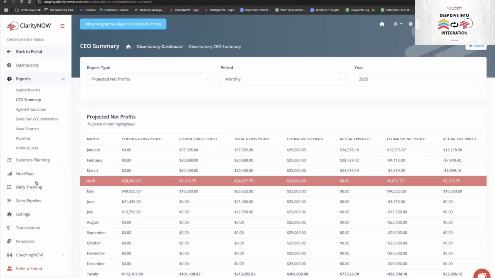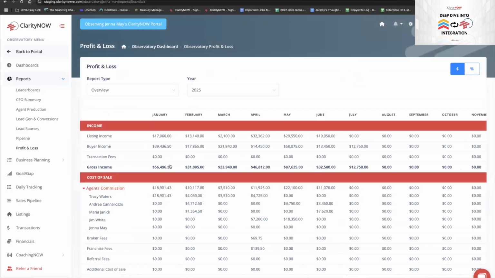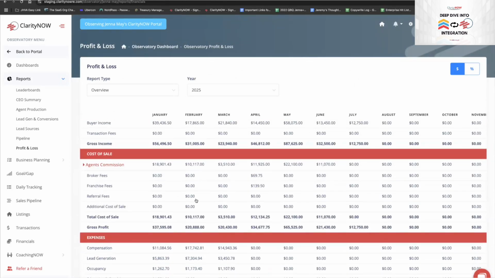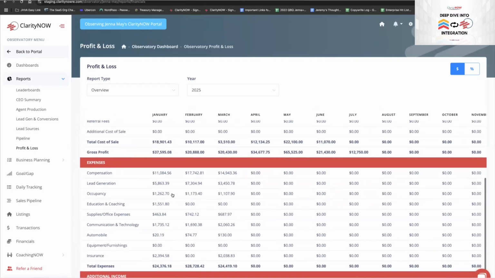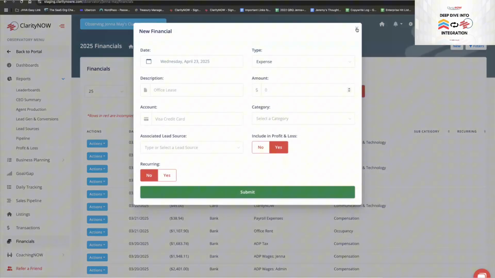In addition to that, the last thing that I really look at all the time is the P&L. I think the P&L is a really, really important tool. And all this data is pulling over from the transactions, all the listing income, your cost of sales. If I wanted to do my expenses, we do have a QuickBooks API, or you can click on financials and type into individual line items for your business.